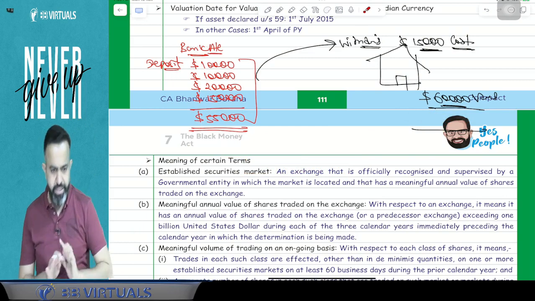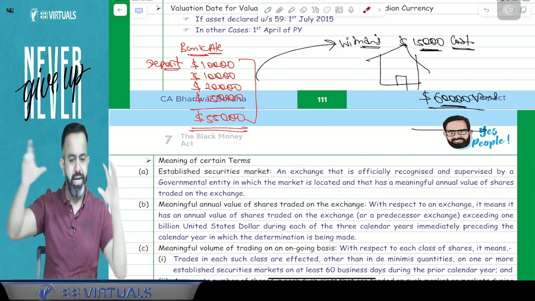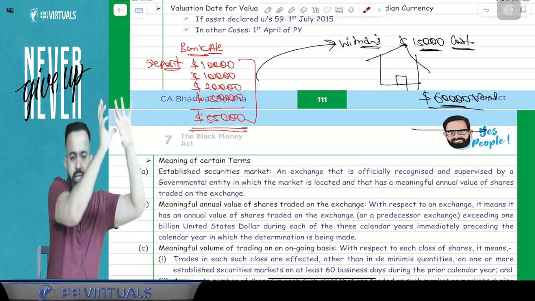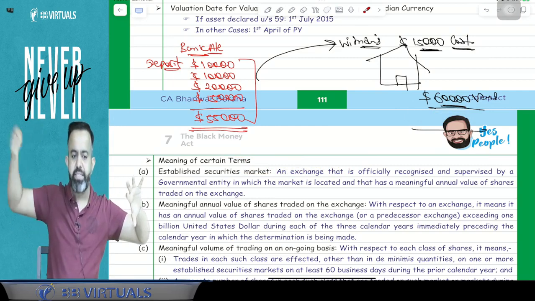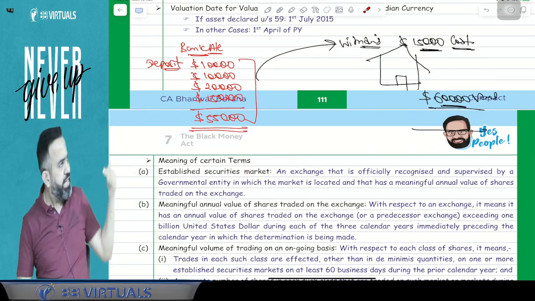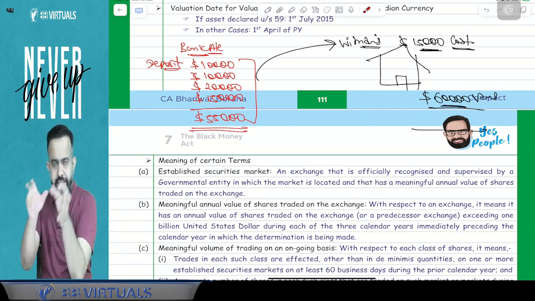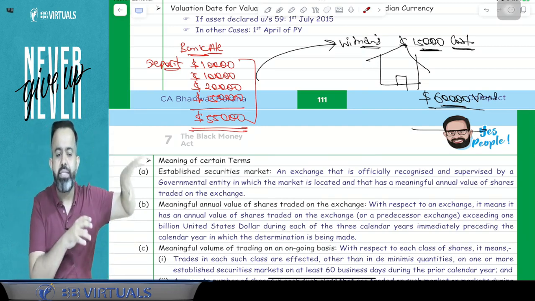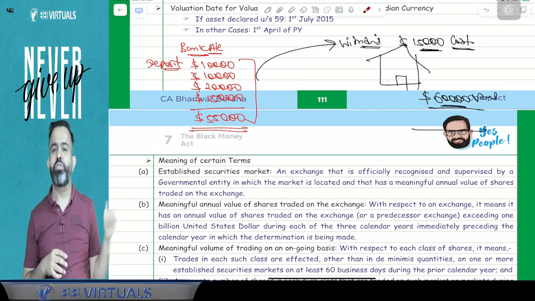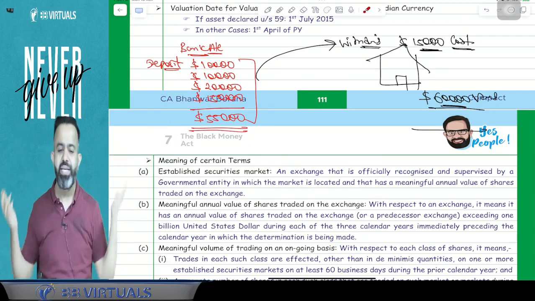So it's very simple. Suppose you sold any asset and acquired another asset, and the other asset is considered in the assets, then that earlier asset will not be considered. Or if anything is withdrawn from the bank account, and that asset is there and included in the assets, then in the bank account valuation that 15,000 will not be considered. Otherwise there will be double taxation.